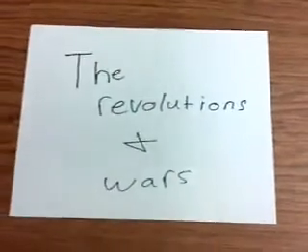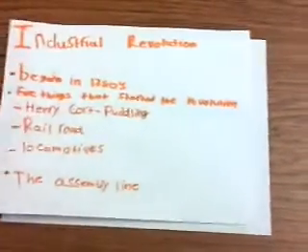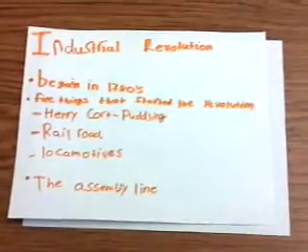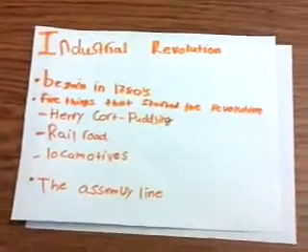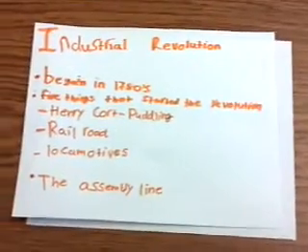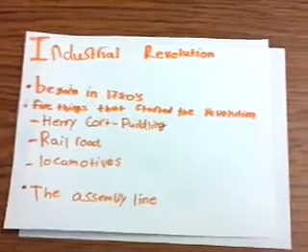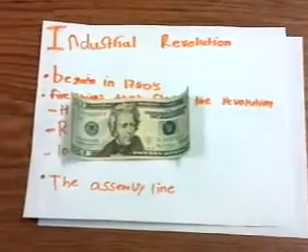The Revolutions and War. Industrial Revolution. It began in the 1780s, and there were five things that sparked the revolution. The first was the agricultural revolution. That's the way they changed how they farmed. The second was that the population grew. They had more people. Third, they had more money, or capital.